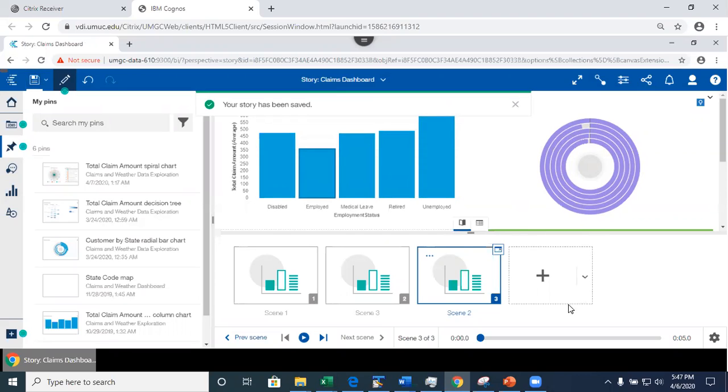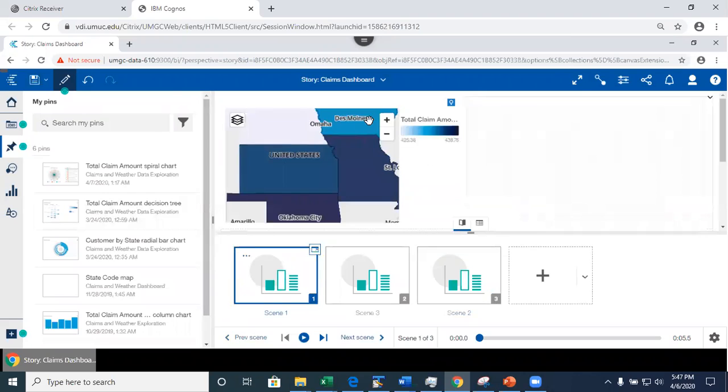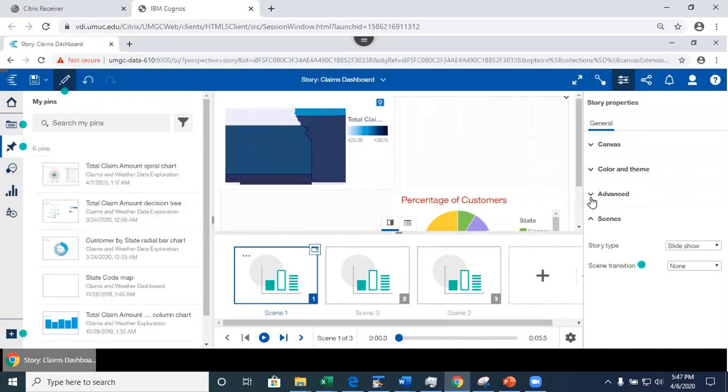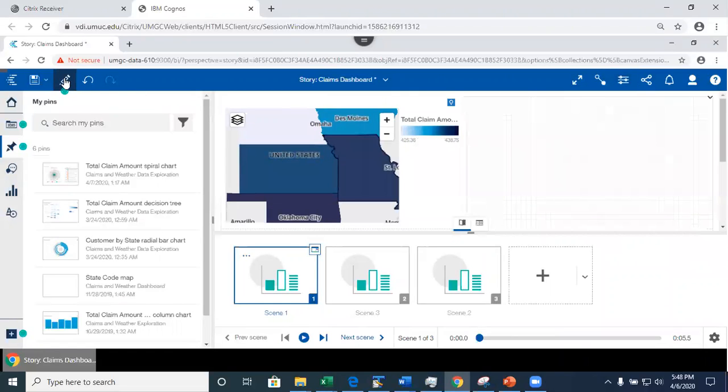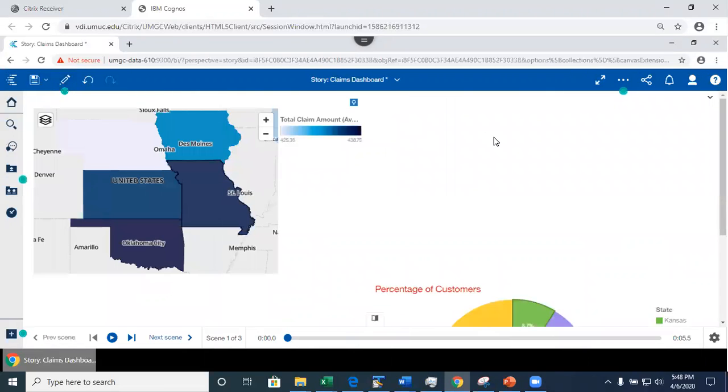What else I have is, let's look at the properties. So this is my scene. Here, I'm gonna go to the properties, and I believe in here I can change the scene transition. At the moment, I have it set to none, but let me set it to sweep. And the type is a slideshow, right? Okay, so let's close this out, and I'm gonna switch to edit mode. There is a view mode and an edit mode. Edit mode means that now it's editable. When I click on the pencil, I'm transitioning to the view mode. When I'm in the view mode, I preview, and I cannot make changes.